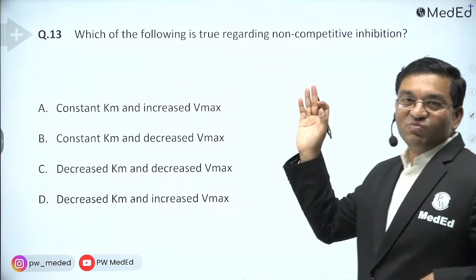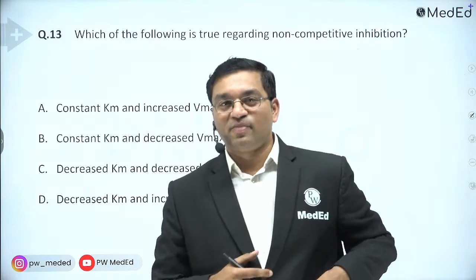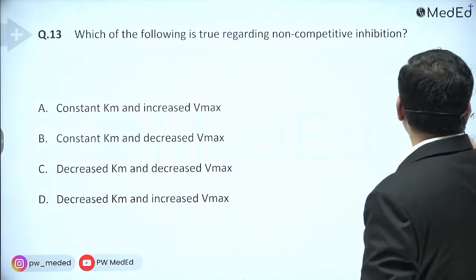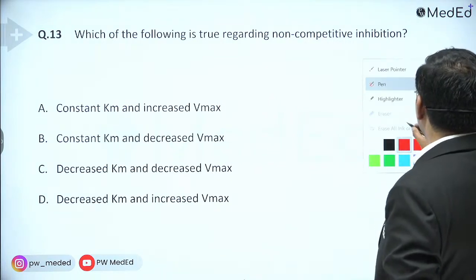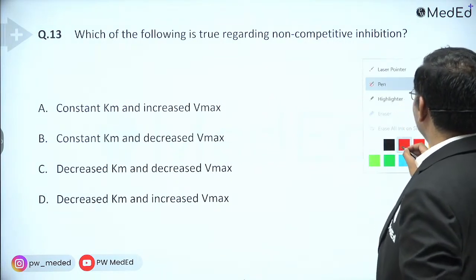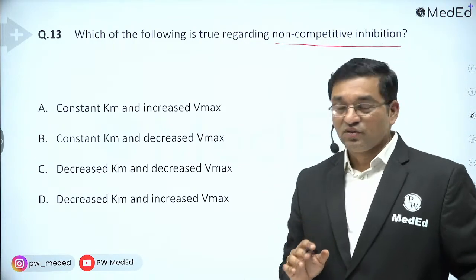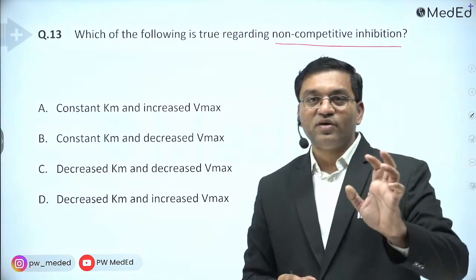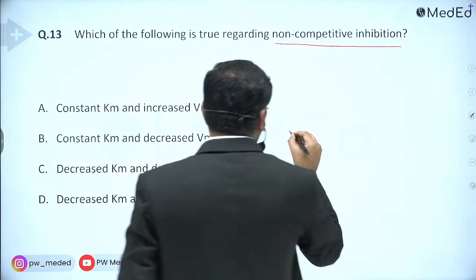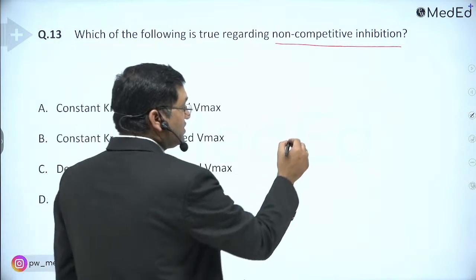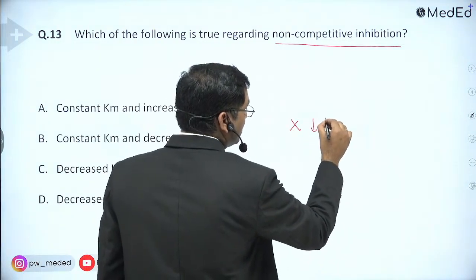Now we will move to the enzyme topic. Which of the following is true regarding non-competitive inhibition? Remember one thing related with Vmax and Km.